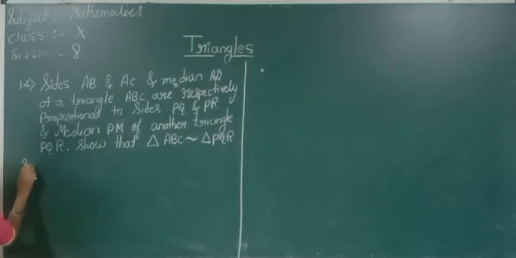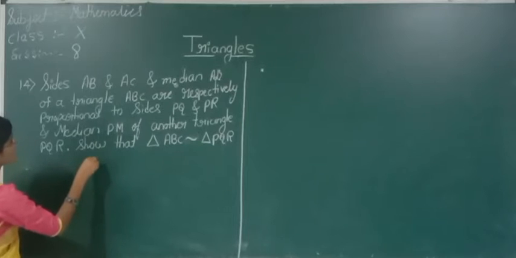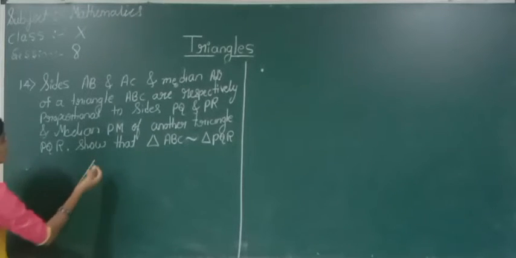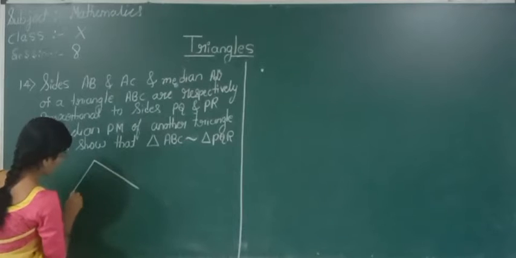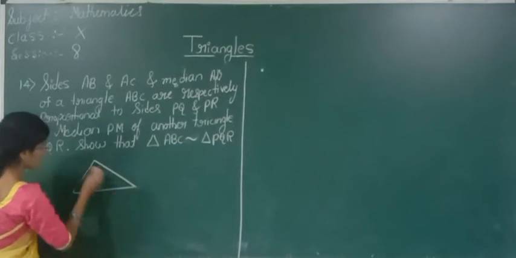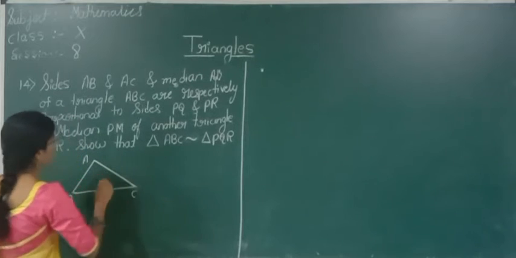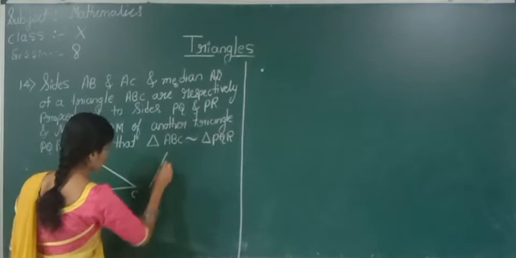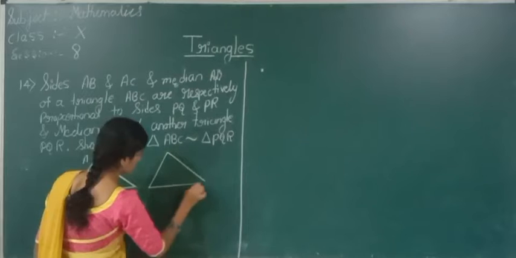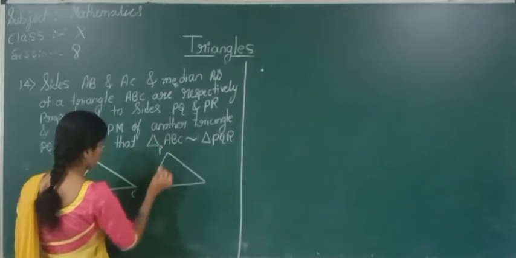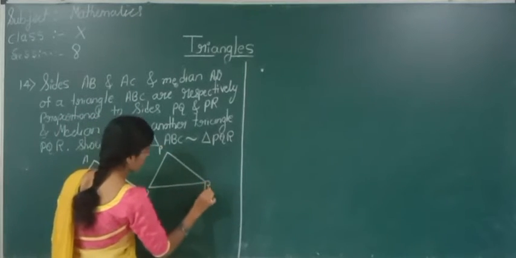So now see here student, we will draw two triangles here. They are given, that is ABC, and one more, that is PQR.